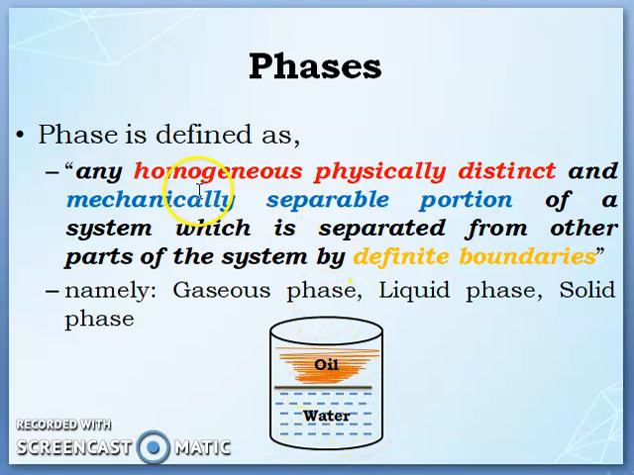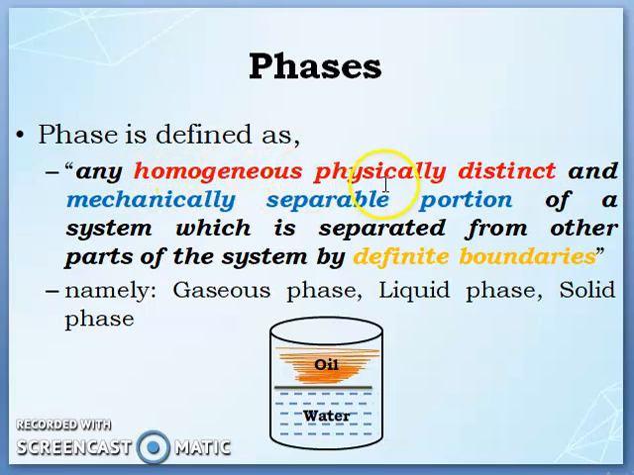What is meant by homogeneous? In the oil phase, you are going to have only oil. It doesn't possess any water drops. That is homogeneous. Similarly, in the water phase, you will have only water, not oil. Homogeneous means throughout that particular phase you will have only one phase. In the oil compartment you will have only oil, in the water compartment only water.